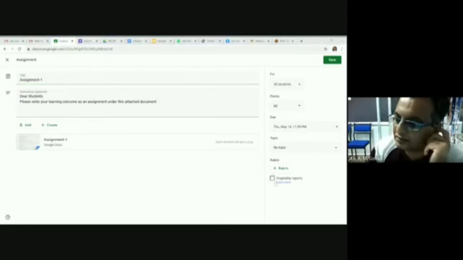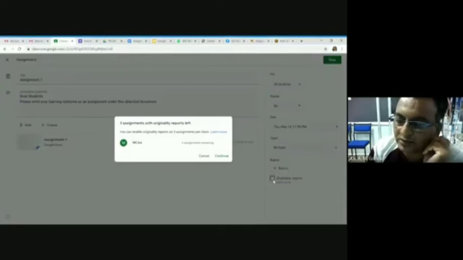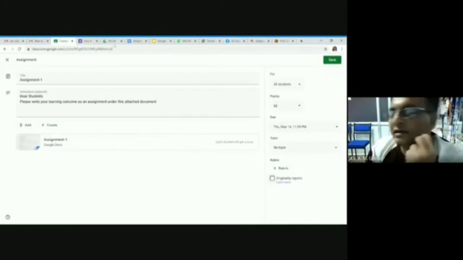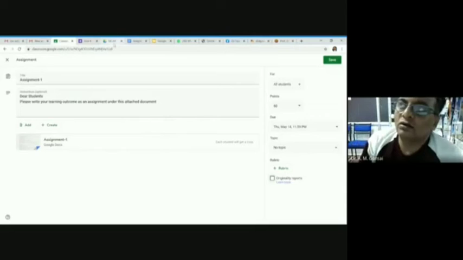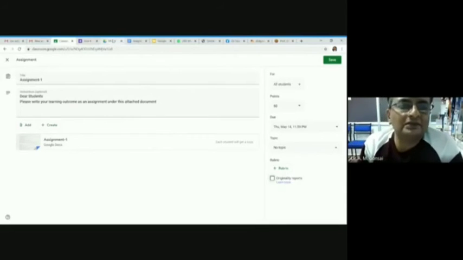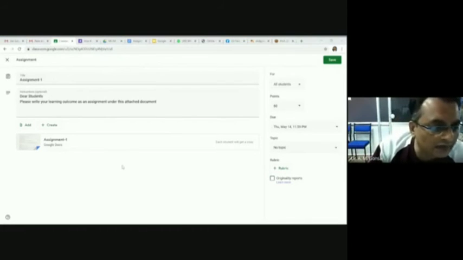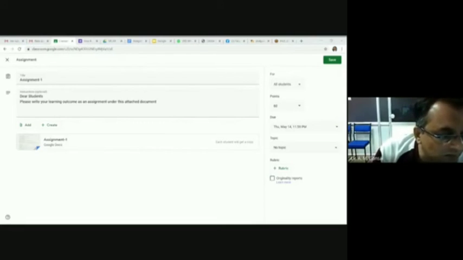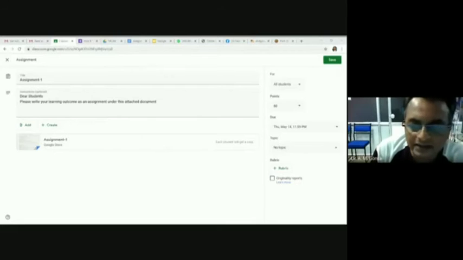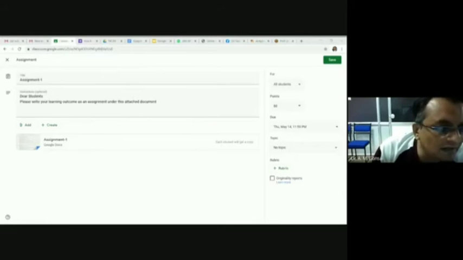So you can click on this part. If you click, you can enable the originality report on 3 assignments per class. So the student has to submit an originality report, just like Turnitin, or you can do a plagiarism check report, and they need to submit it. That way you can handle it. I hope I have cleared the question of the anonymous person. Another, Dr. Param Gowda, thank you for your clarification. Thank you very much, I have cleared your idea.